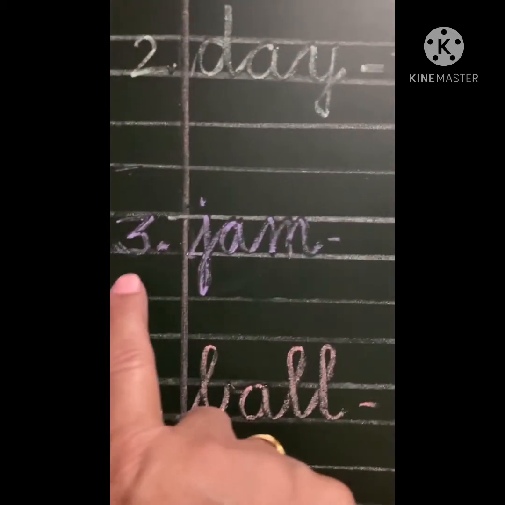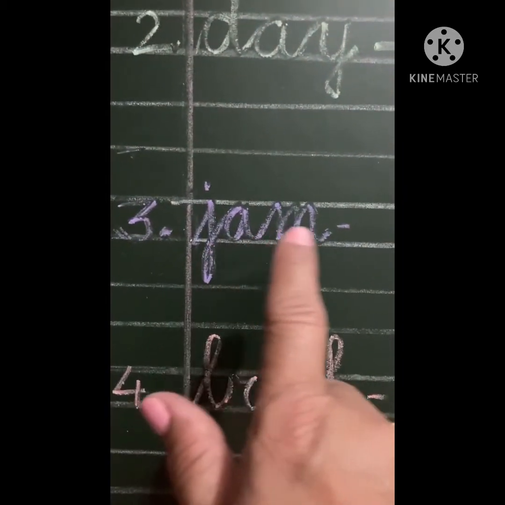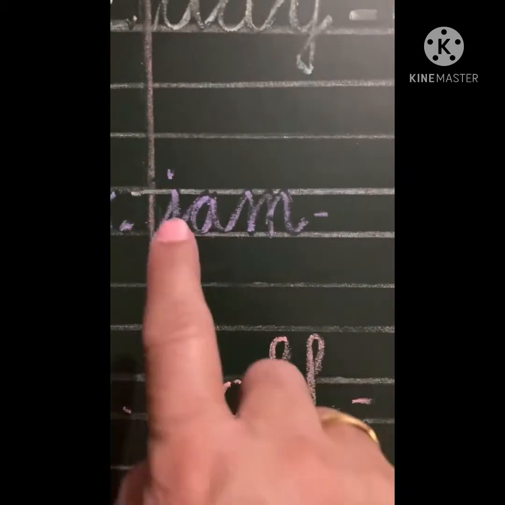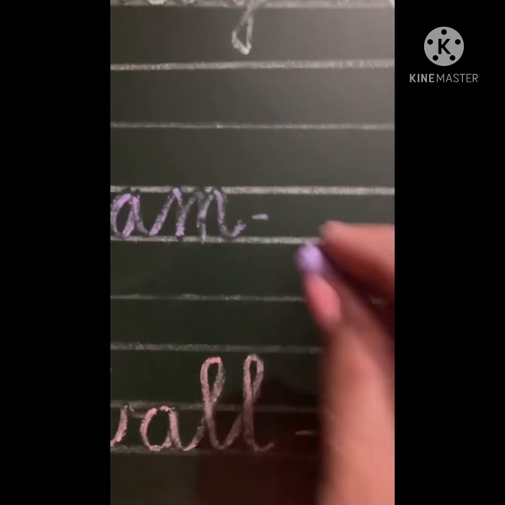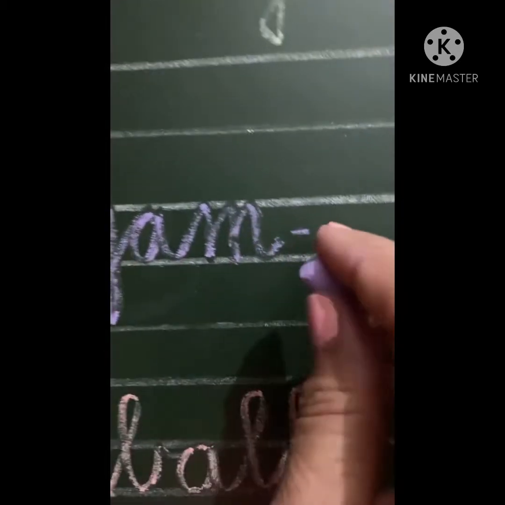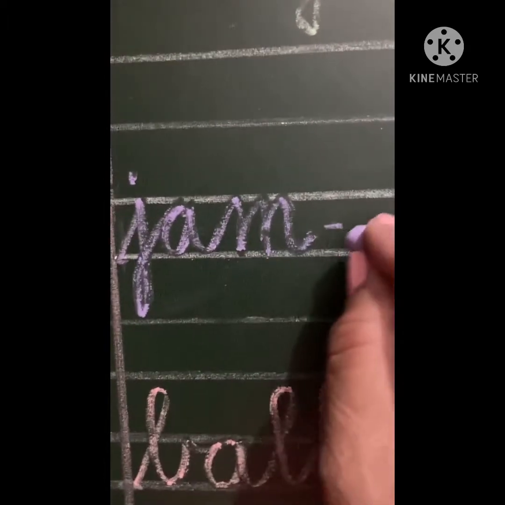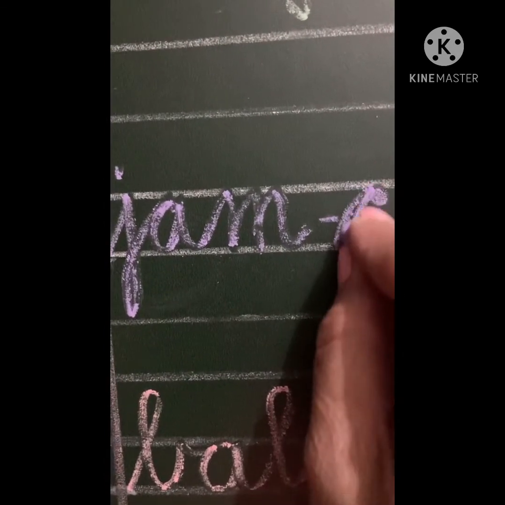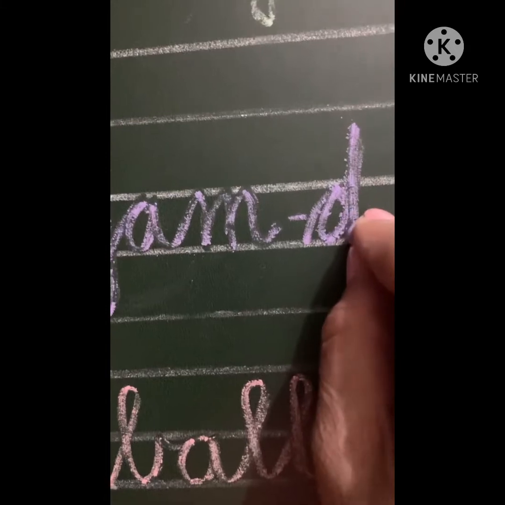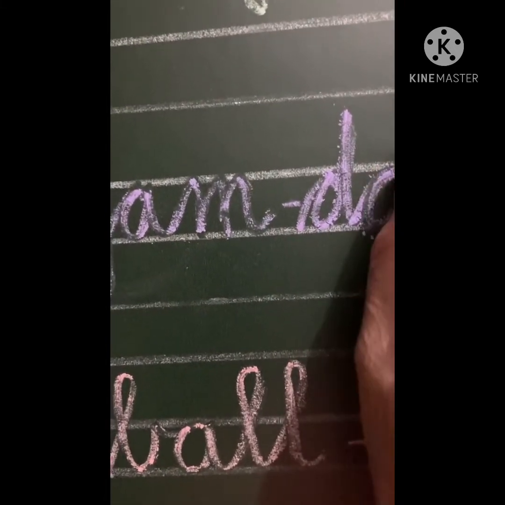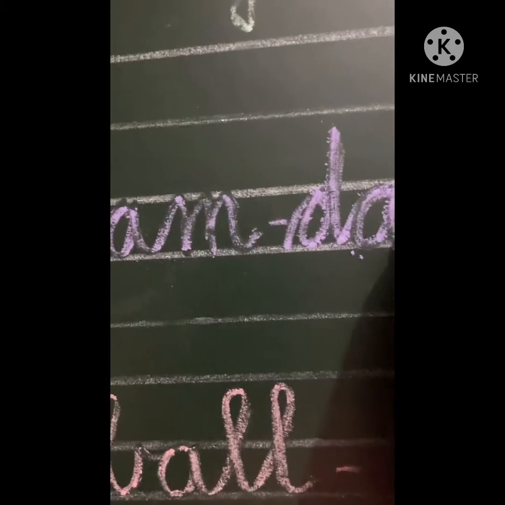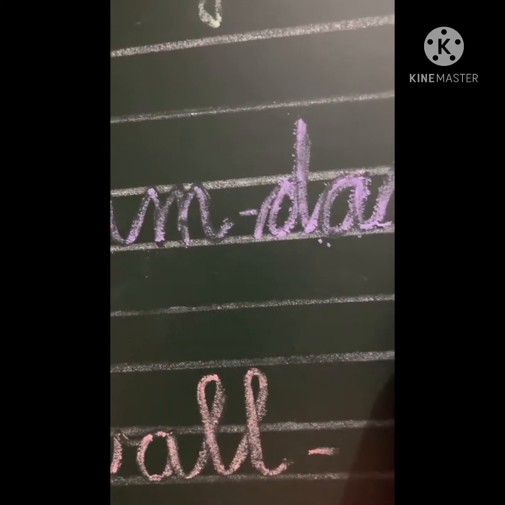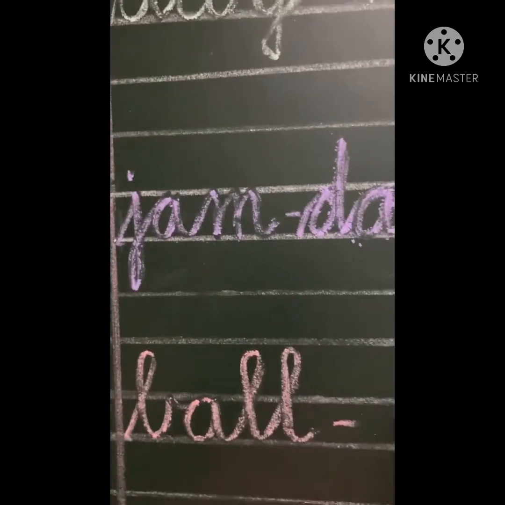At third place we have jam. The ending sound is am. Let's write the word. We are to change the first letter. Instead of J, we will be writing D. Make D sound, A. And ending sound is M. Dam.